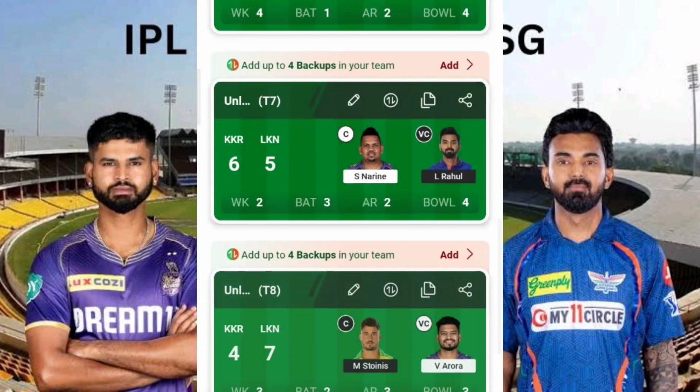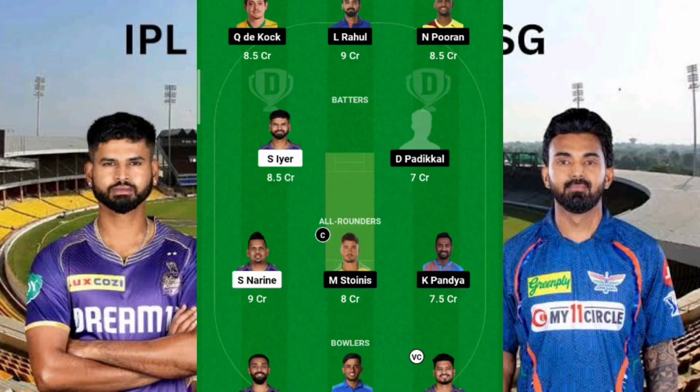Okay, so let's go for the next set of analysis. So this is team 8. Here it is totally bituminous with respect to the middle order.